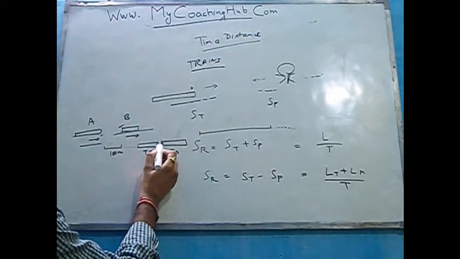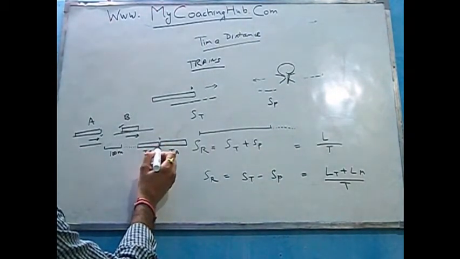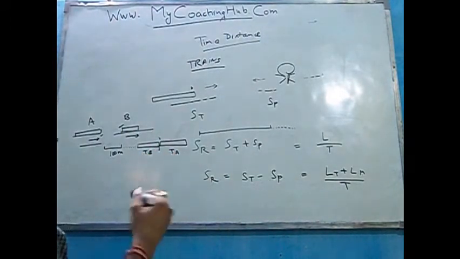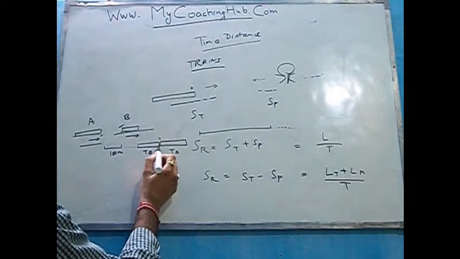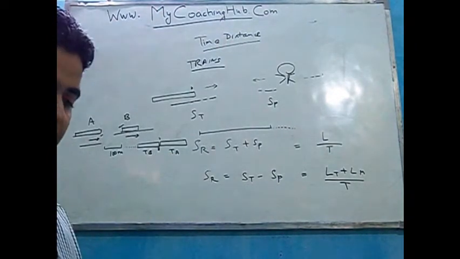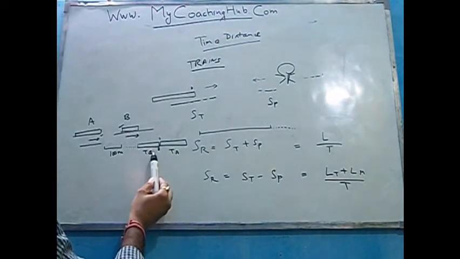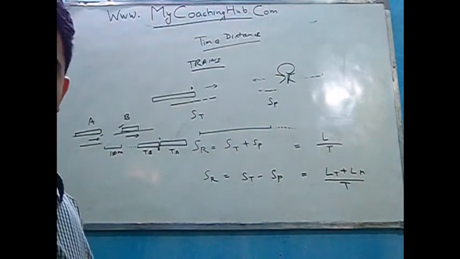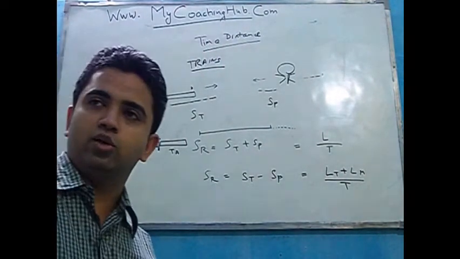Train A's end should be ahead of or meeting the furthermost front of train B to enable us to say that train A has overtaken train B or train A has gone ahead of train B. Just understand it logically and it will be very clear to all of you.